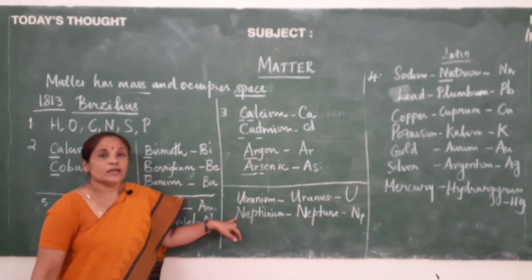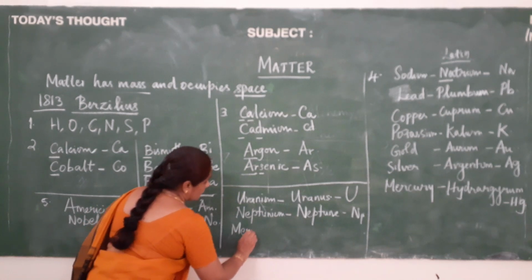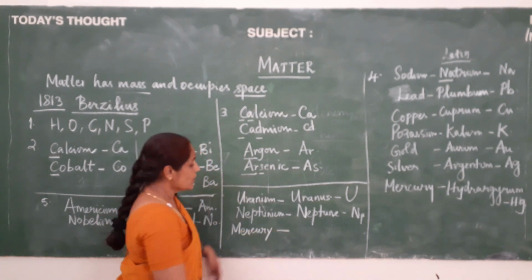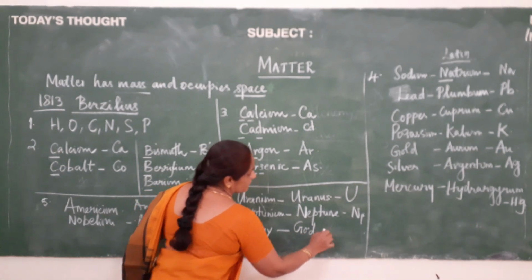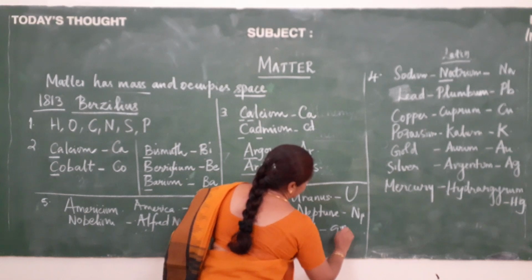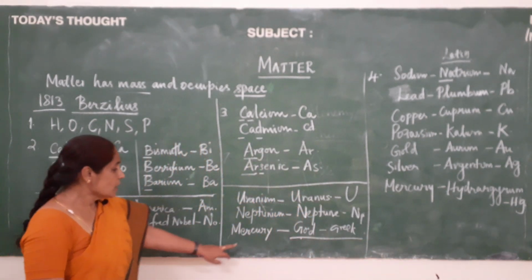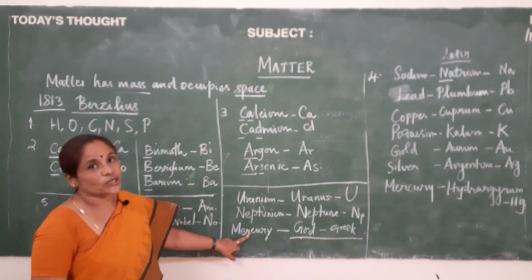Okay, and similarly for mercury, it is getting its name from the Greek god. Mercury is the name of the Greek god, which is a mythological character.